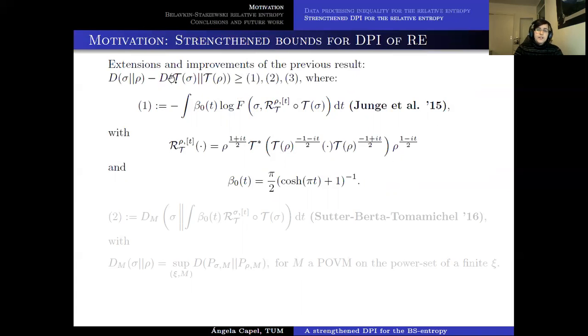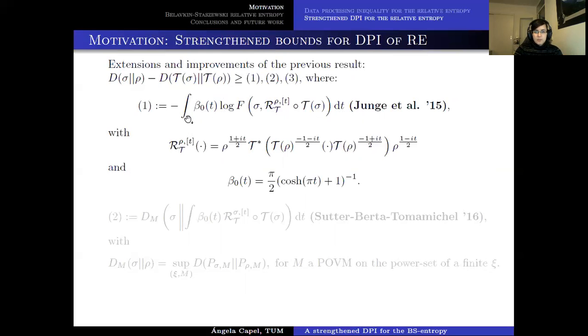So in this case, not just focusing on the particular case of the tripartite space, but for a general framework, for two general positive states and any quantum channel, it has been proven first by Junge et al. in 2015 that you can lower bound the DPI by this integral of some function here, beta sub 0 of t, which we are going to explain now, and the logarithm of the fidelity between the first state and the rotated Petz recovery map of the first state with respect to the second state.